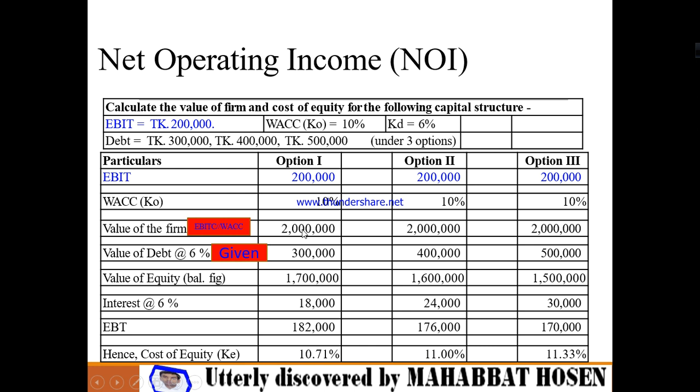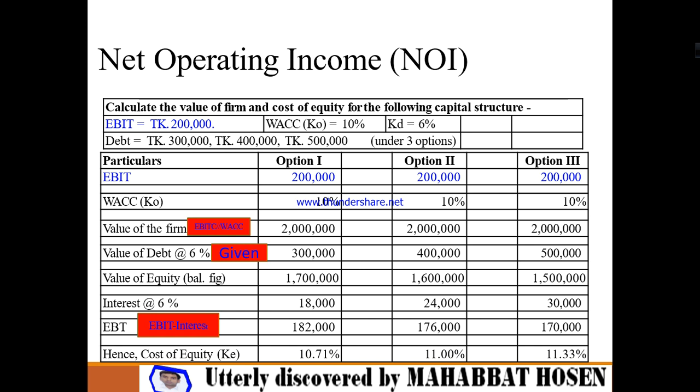Okay, you have to deduct here 20 lakh, 20 lakh, 20 lakh. Now you have to deduct the debenture debt amount, then you will get the equity amount. That means from 20 lakh, if you deduct 3 lakh, then you will get 17 lakh. Even after that, if you deduct 4 lakh from 20 lakh, then you will get 16 lakh equity. If you deduct 5 lakh from 20 lakh, then you will get 15 lakh for option 3,